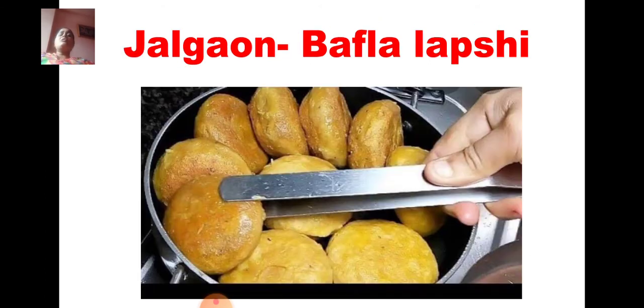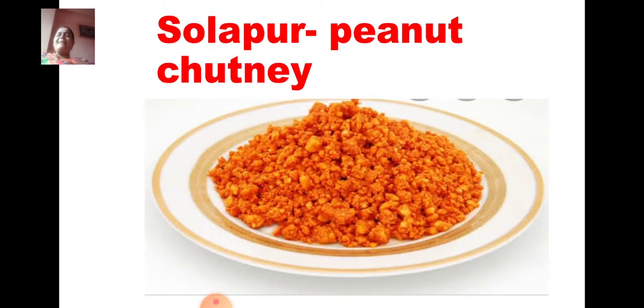Then in Jalgaon, it is bafla lapshi. It is a kind of kachori type. It is a sweet dish which is served with lapshi. Okay, a famous food item. I also want to try this. Okay, it looks very very yummy. So in Jalgaon, what is the famous food item? Bafla lapshi. Okay, then the next one is Solapur, peanut chutney.